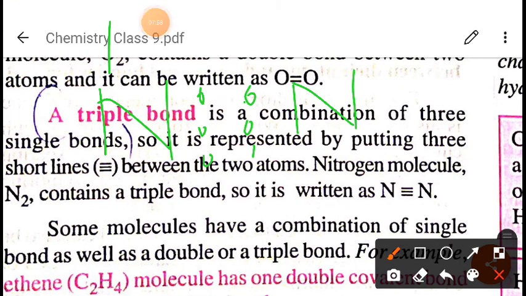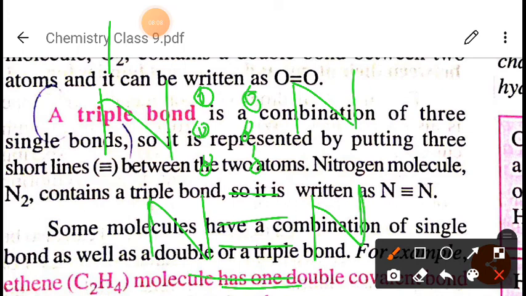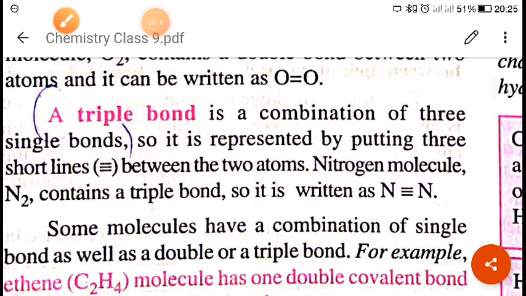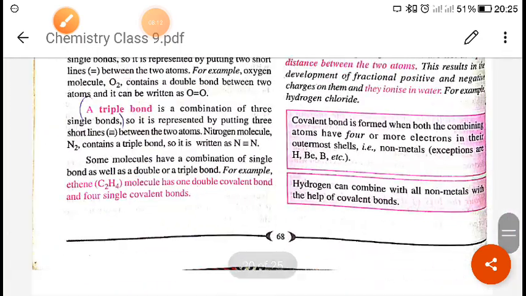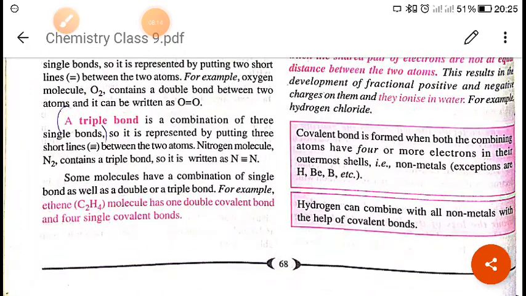As you can see, this nitrogen is sharing 1, 2, 3, 4, 5, 6, right? Three each, means they will form like this, 1, 2, and 3. So this is called what? Triple covalent bond. Okay, so I hope you have understood about what is single covalent bond, double covalent bond, and triple covalent bond. Right, now next is what?